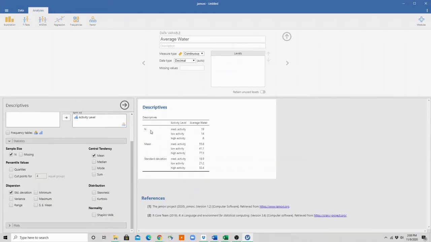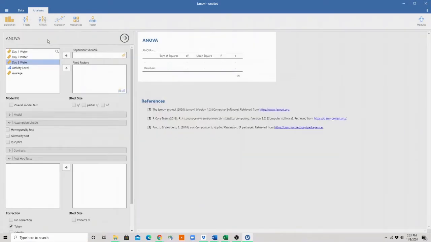Now I can see here that, for instance, medium activity has a count of 19, and their average daily water intake is 55.8 with a standard deviation of 18.9, and so on and so forth. So I'm going to come up here now to ANOVA. I'm going to go down to the ANOVA. So we're going to put our average into our dependent variable box and our activity level into the fixed factors box.